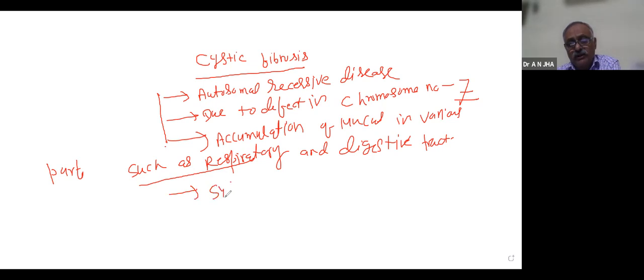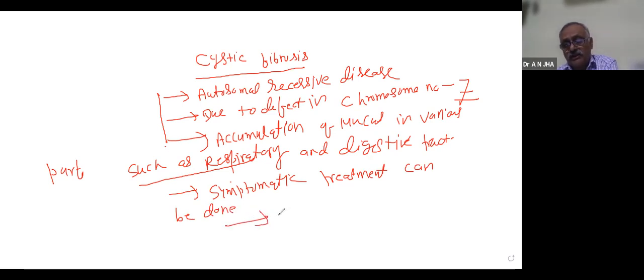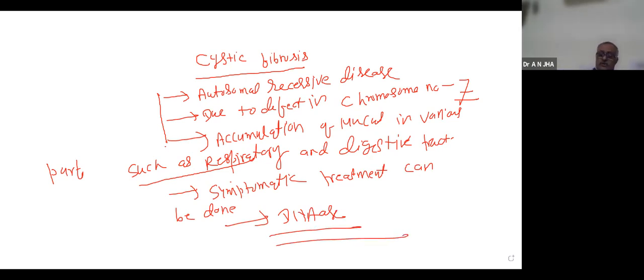As you know, only symptomatic treatment can be done, meaning there is no cure. Especially the enzyme DNase is utilized for its treatment. So this information about cystic fibrosis is enough for us.